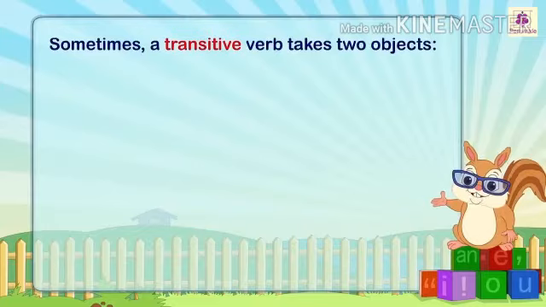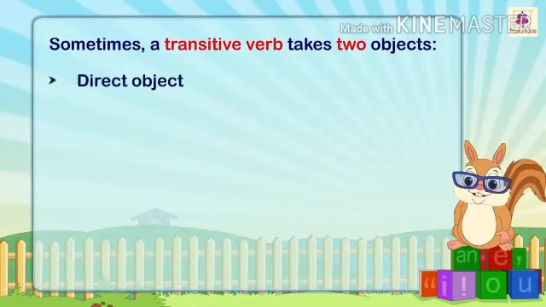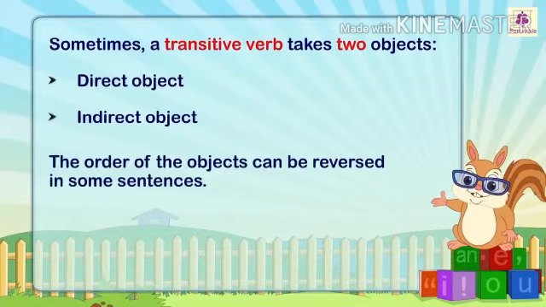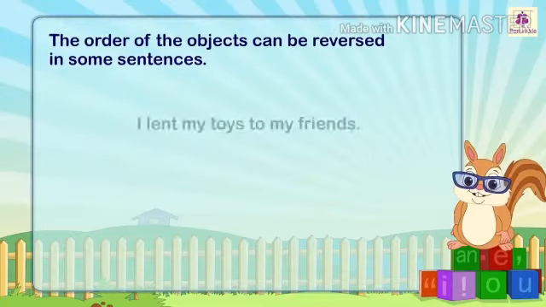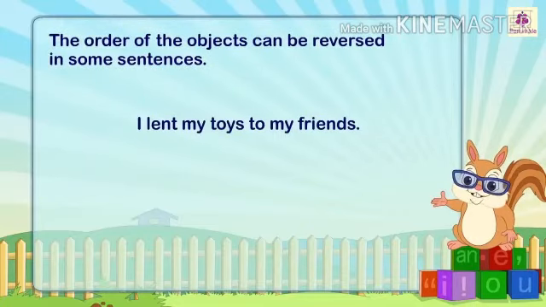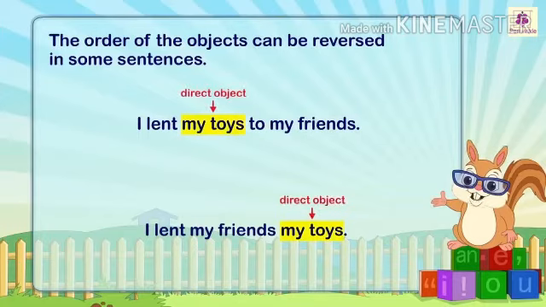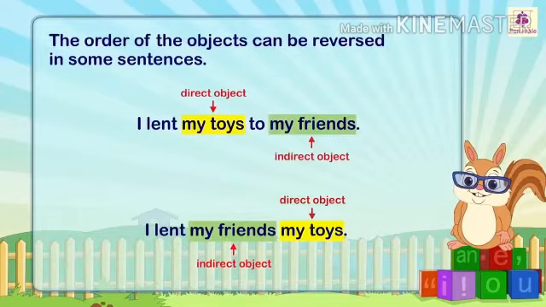Sometimes a transitive verb takes two objects: direct object, indirect object. The order of the objects can be reversed in some sentences. For example, I lent my toys to my friend. I lent my friend my toys. Here, my toys is the direct object, my friend is the indirect object.